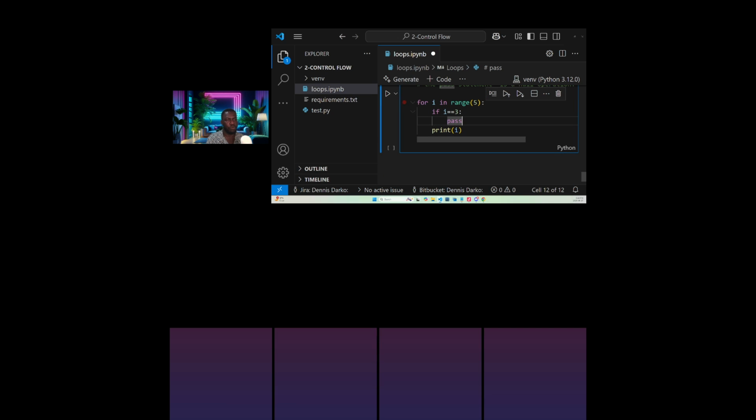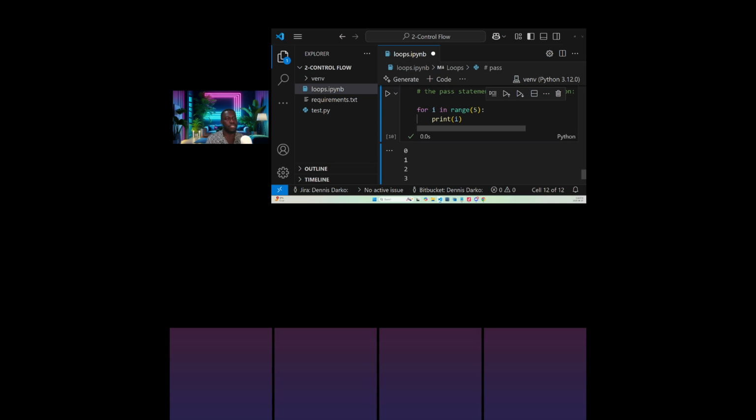So now, when we run like this, it's just going to be 0, 1, 2, 3, 4. It's just a placeholder. It does nothing. That's why we are still seeing this here. When we remove this and we print, we still get the same thing. So we say pass doesn't do anything. It does nothing. So then why is it there?